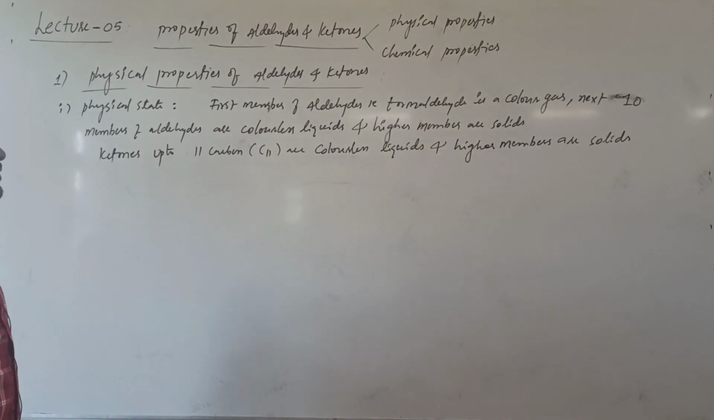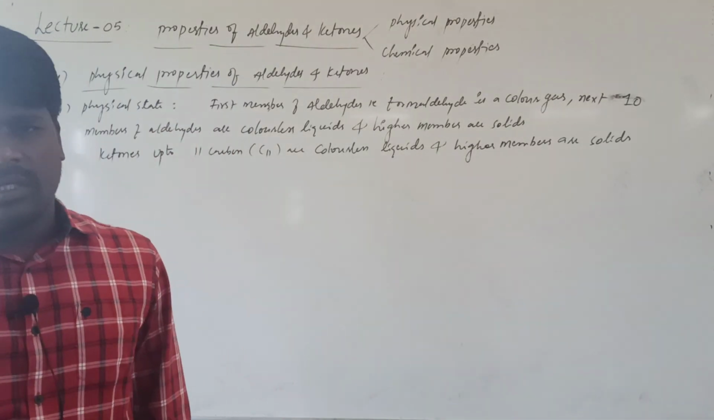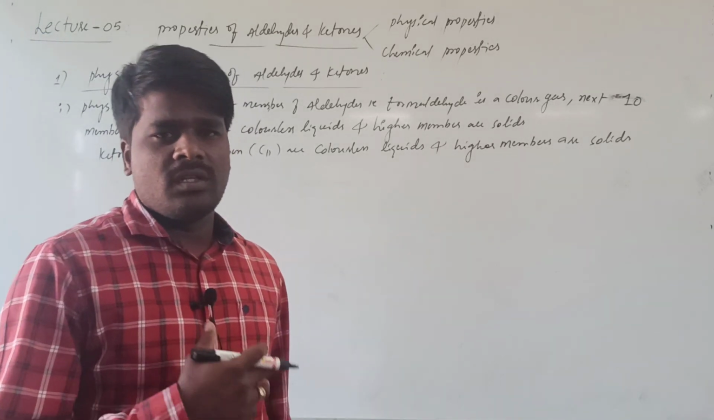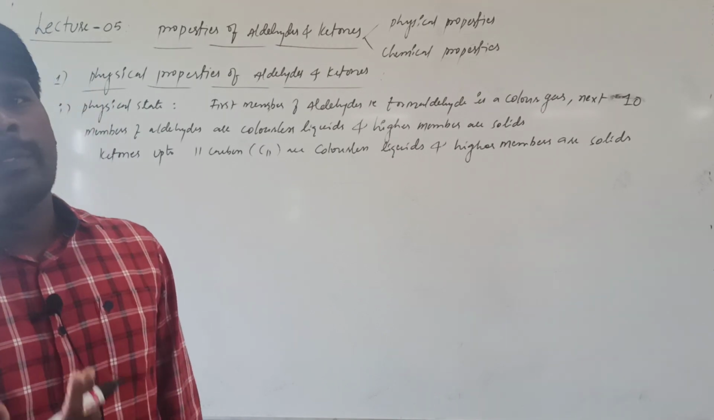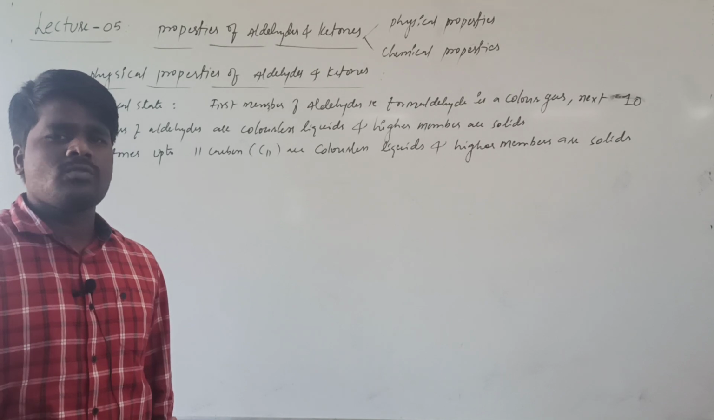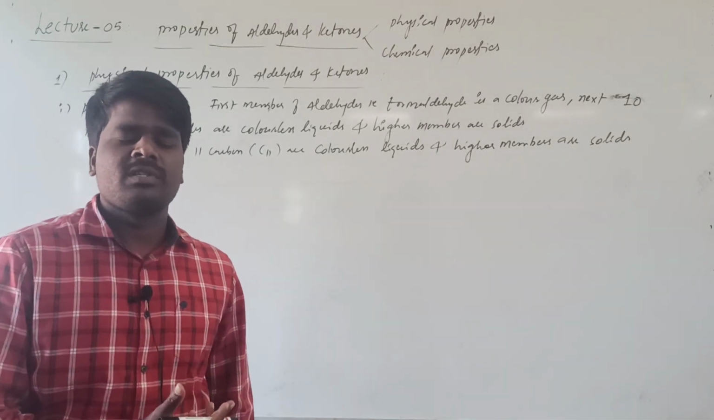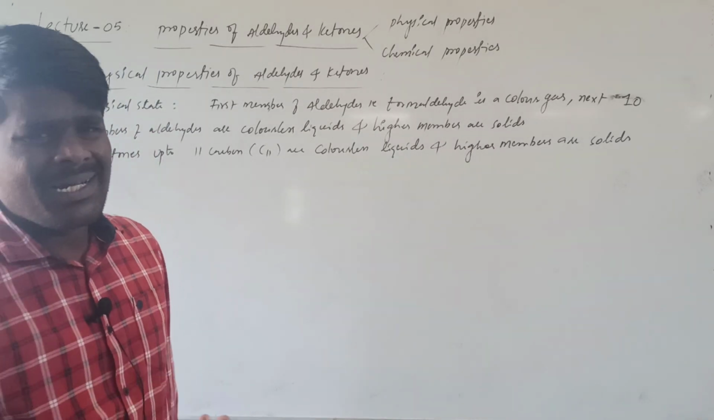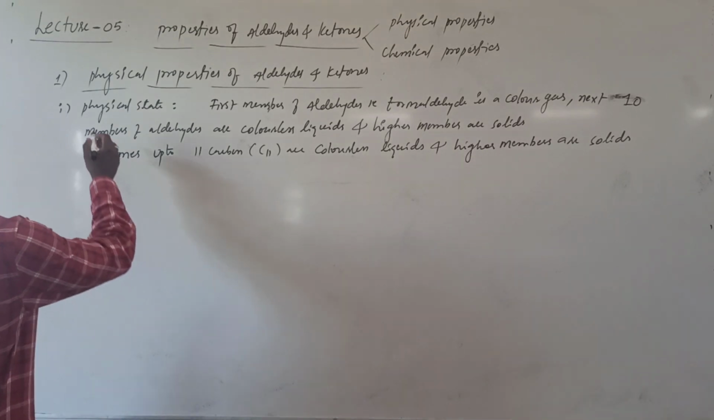The first member of aldehyde is the only gaseous substance among the aldehydes and ketones, and the second member of aldehyde, ethanal, is a volatile liquid, and the next 10 members after formaldehyde are colorless liquids. Whereas in the ketonic series there are no gases; ketones up to C11 carbons are colorless liquids, and higher members are solids. This is about the physical state of the aldehydes and ketones.